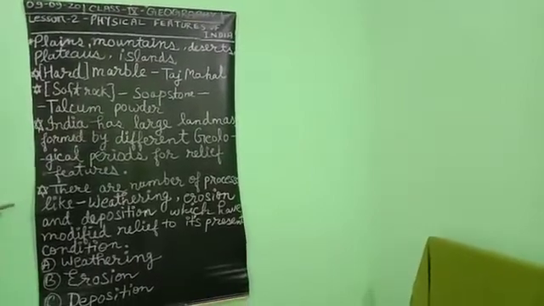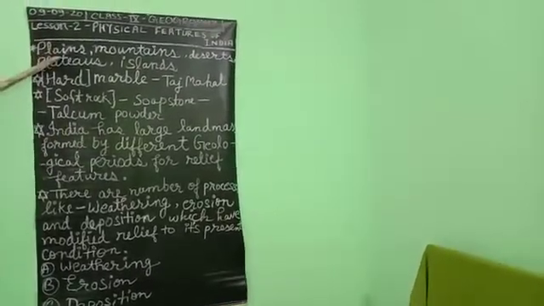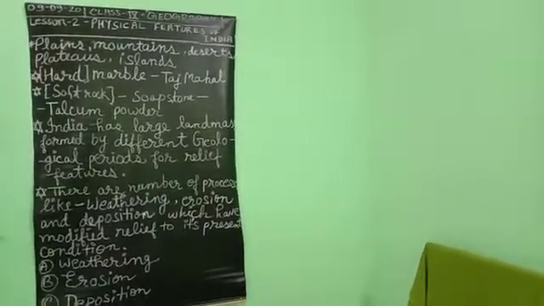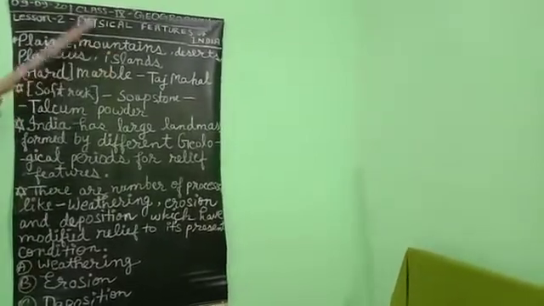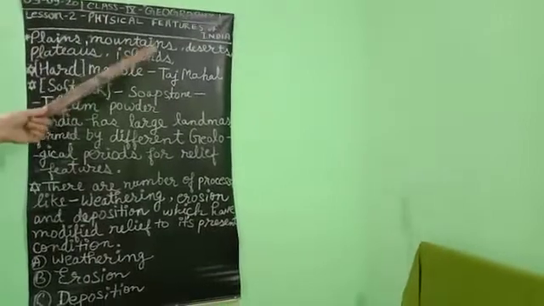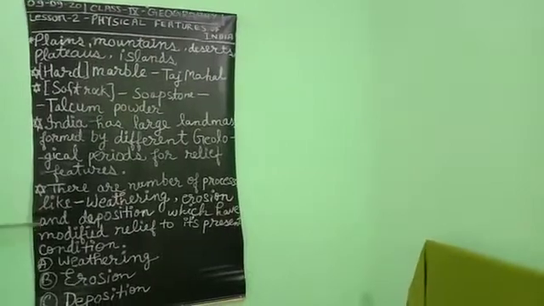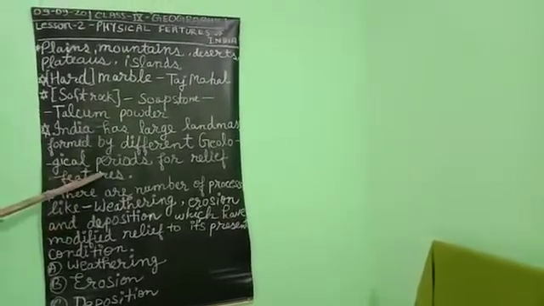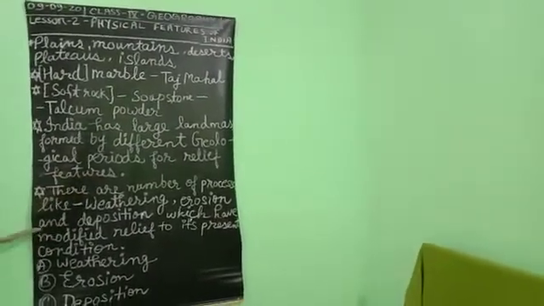Second feature, plain land is not similar to mountainous areas, and mountainous areas are not similar to plain or desert. They all differ from each other. Okay, so this is the major point why there are variations in the rock formation, and why there are variations in soil formation also.